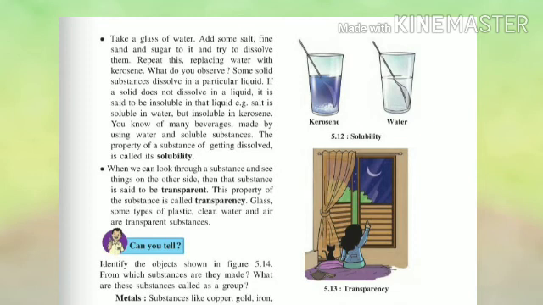You know of many beverages made by using water and soluble substances. Beverages means cold drinks and drinks. The property of a substance of getting dissolved is called its solubility. When we look through a substance and see things on the other side, then that substance is said to be transparent. This property is called transparency. Glass, some types of plastic, clean water and air are transparent substances.